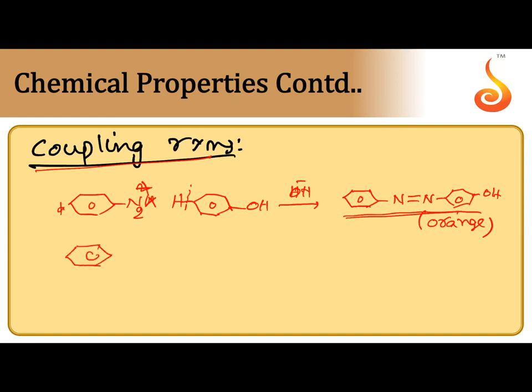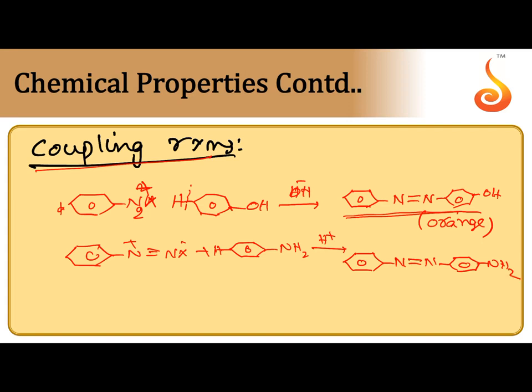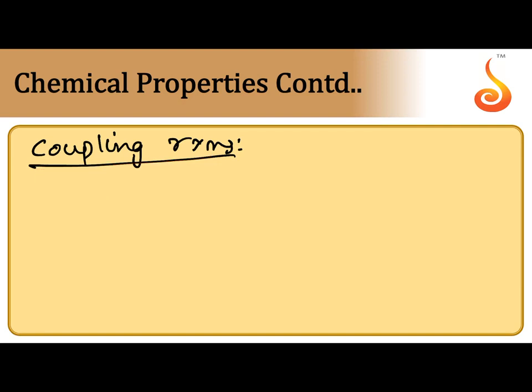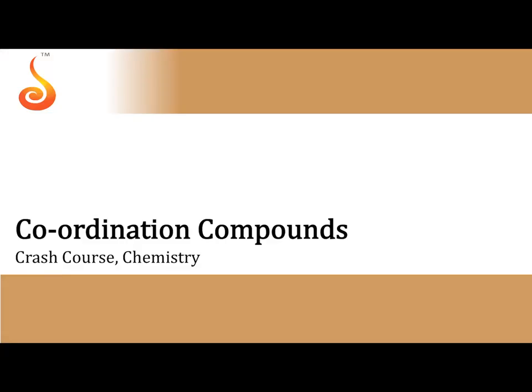Similarly, when benzene diazonium salt is treated with aniline in the presence of acidic medium, mild acidic conditions, a coupling reaction takes place. Both have been attached to each other through an azo group. Para-amino azobenzene is formed. This is a yellow colored dye. So in colors, dyes are prepared by using coupling reactions of aniline and diazonium salts.